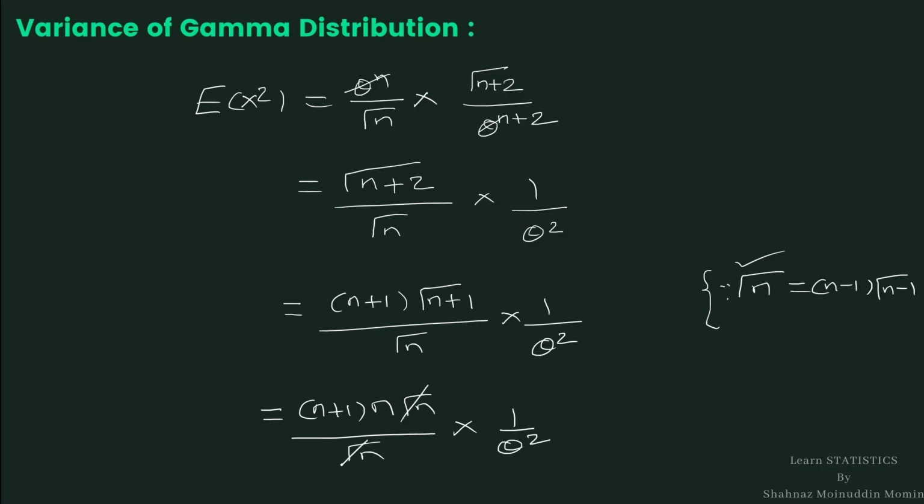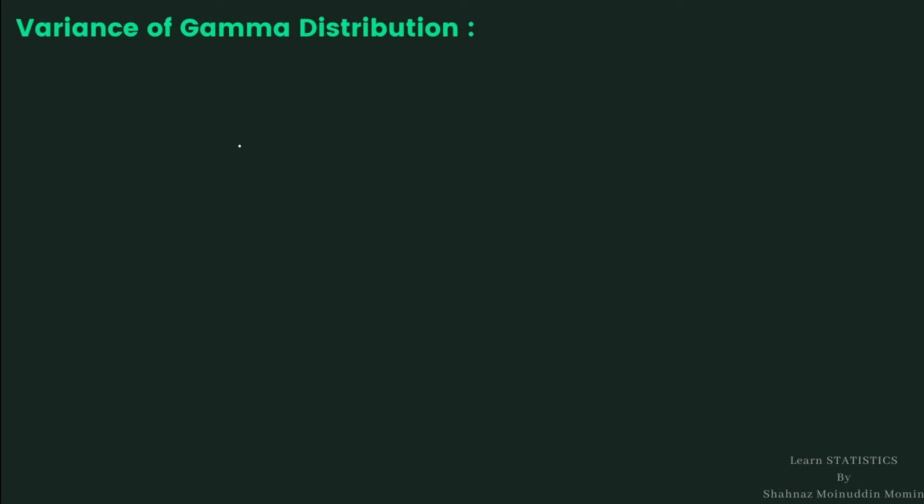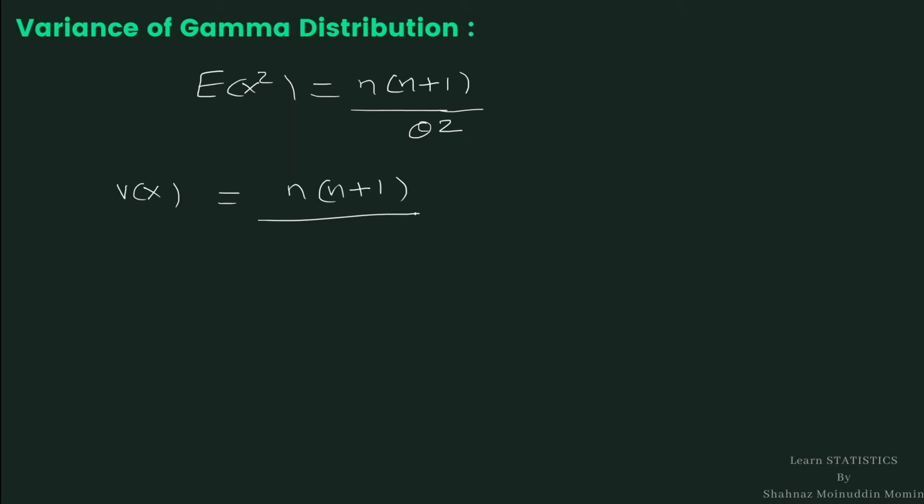This gamma n gets cancelled, and we get the expected value of x square is equal to n into n plus 1 divided by theta square. By substituting this value in the variance, we get n into n plus 1 upon theta square minus n square by theta square.